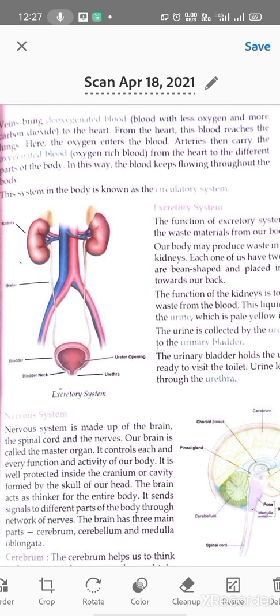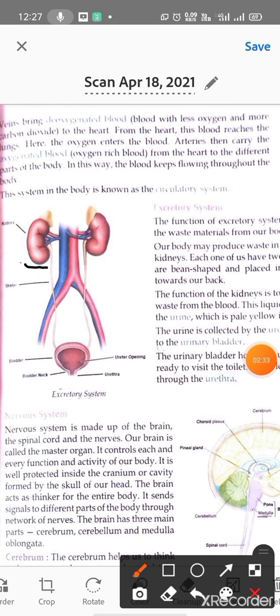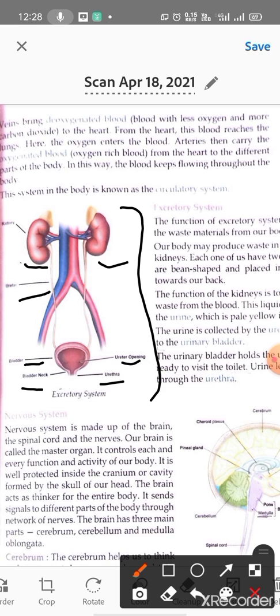You can see the diagram. These are the kidneys. This is urethra. This is bladder. This is urethra opening, this is urethra and this is bladder neck. This is the diagram of excretory system.